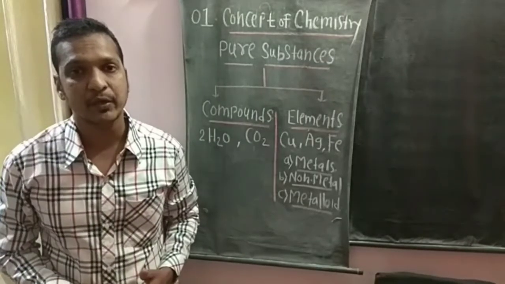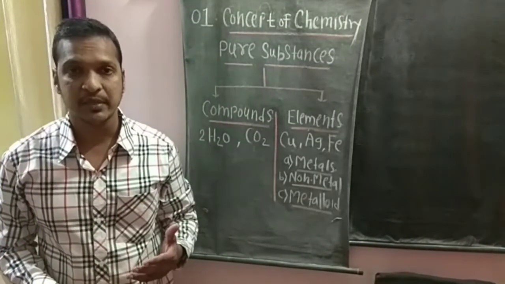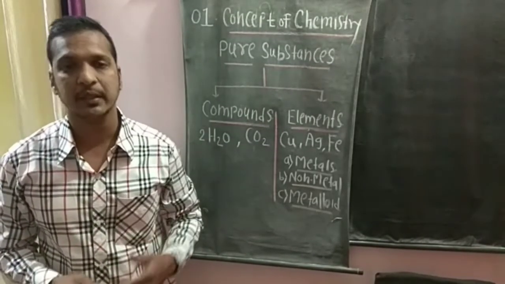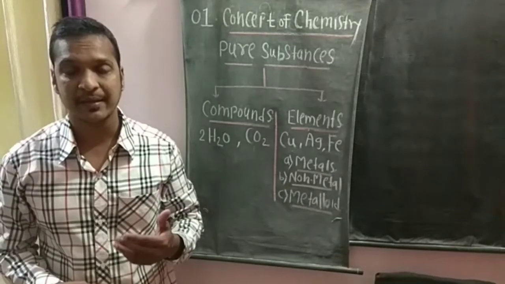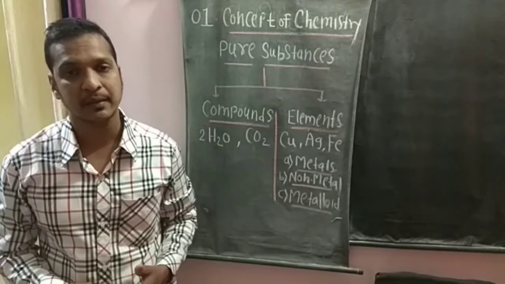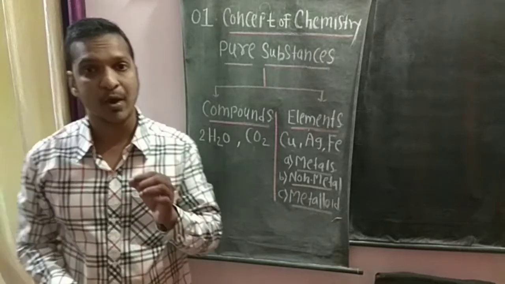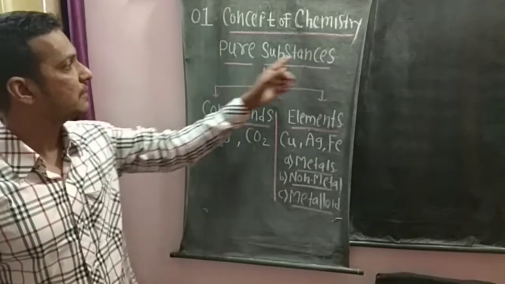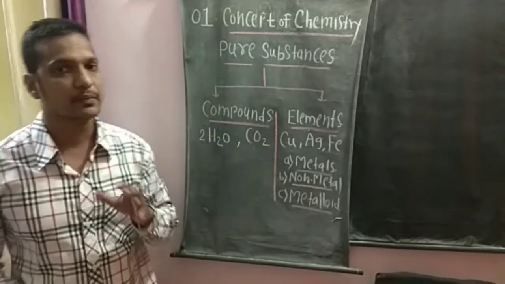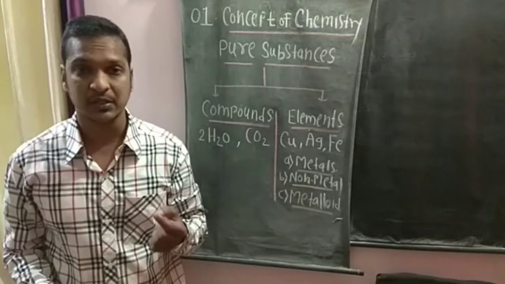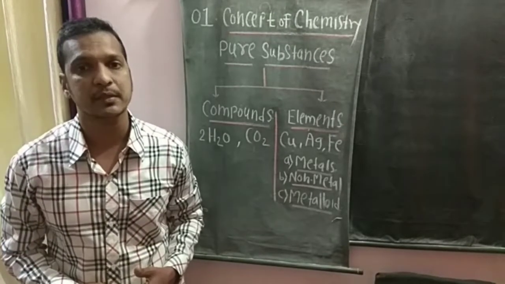In the previous video, we have seen what is chemistry, the definition of chemistry, then what is meant by matter, and examples of matter. Now in this video, we will study our next point, and that will be pure substances. Pure substances, for example, distilled water. Distilled water is the best example of pure substances.